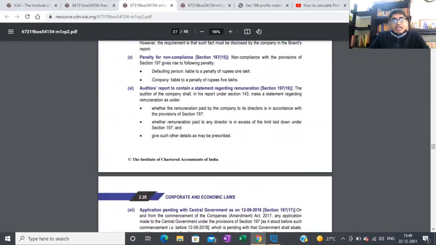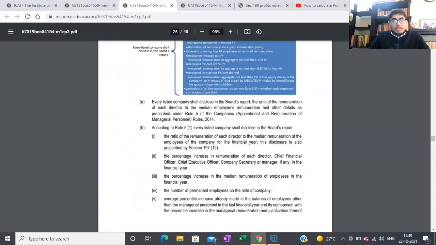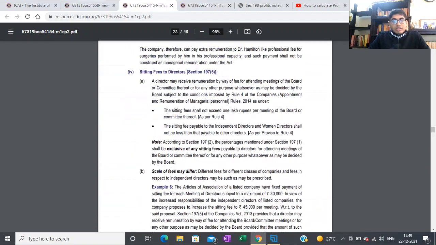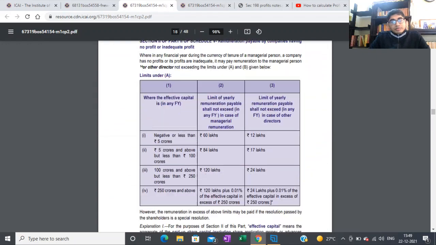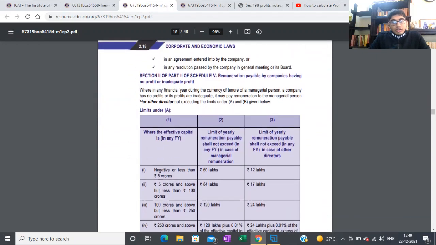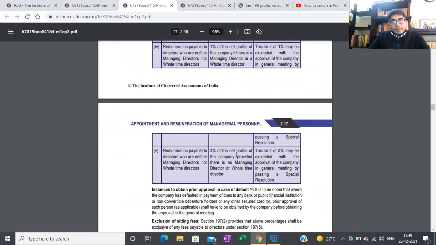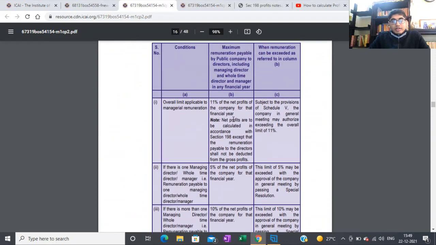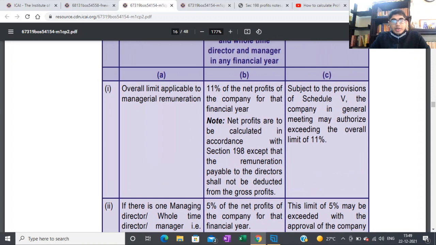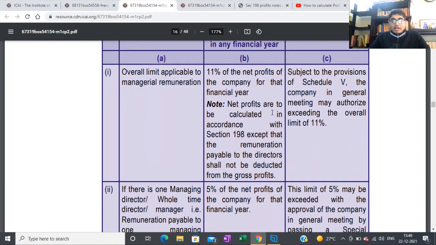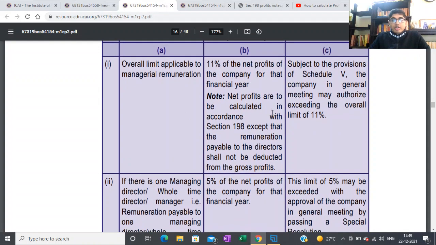This is ICAI study material. Here you can see that they've given a note. This is a provision pertaining to section 197, which tells you 11% of the profits can be given for managerial remuneration.